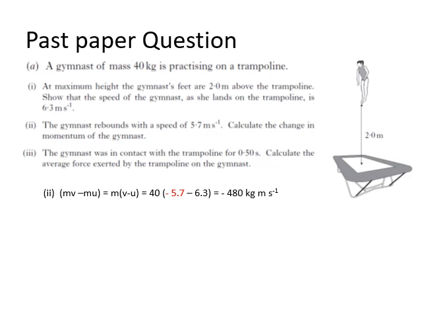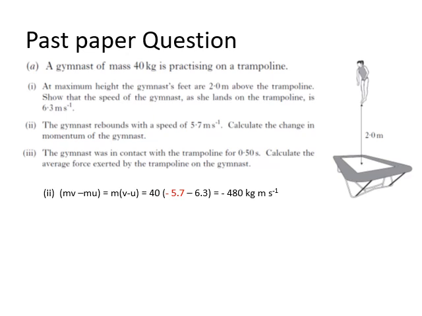The mass is 40 kilograms, and the rebounding speed is 5.7, but this is in the opposite direction to the 6.3 downwards. So in this case, I've made that negative. That's why it's in red here, because it's important that it has the opposite sign. This makes the change in momentum also negative, because we've got a change in direction here.